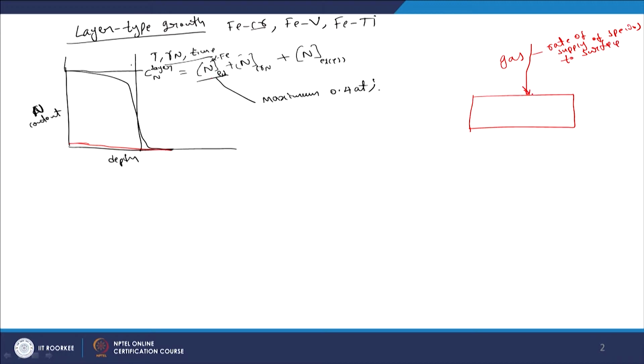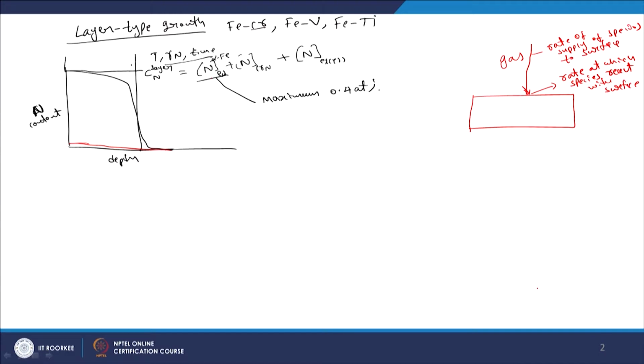Then at this surface you will have another rate controlling mechanism, the rate at which species react with the surface.